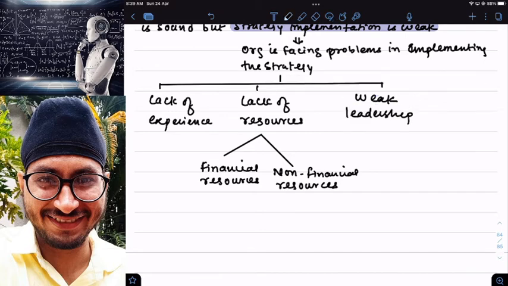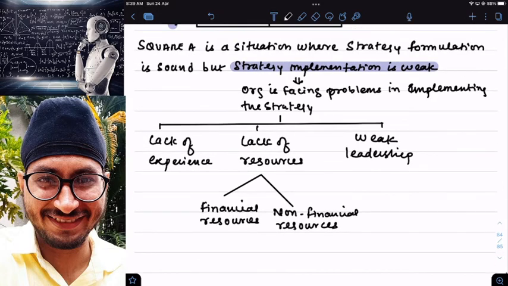Three reasons I've given you. Reason number one, lack of experience, especially in new companies. Reason number two, lack of financial and non-financial resources. Maybe it doesn't have money to implement the strategy, or it has money but doesn't have skilled employees. Reason number three, the top level management of the company may be weak.